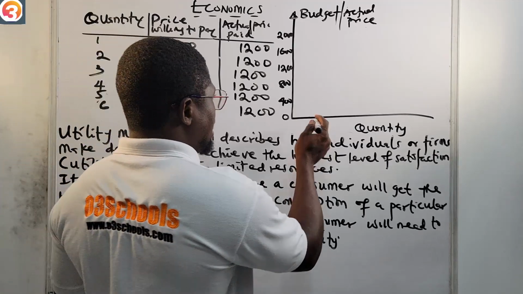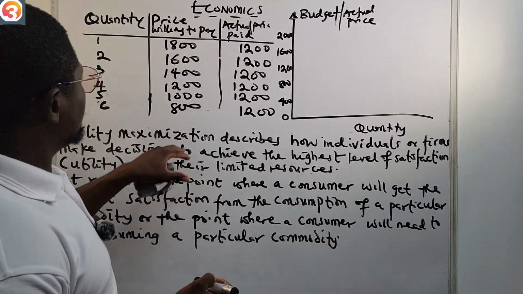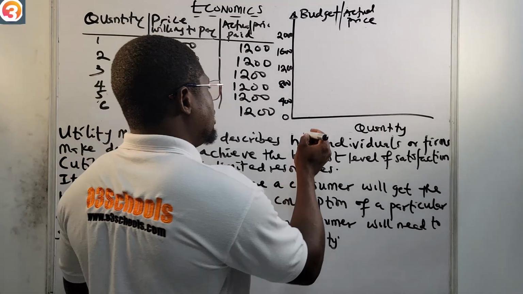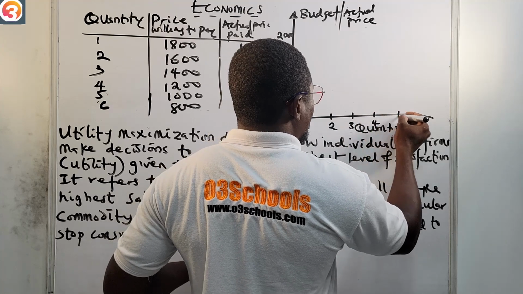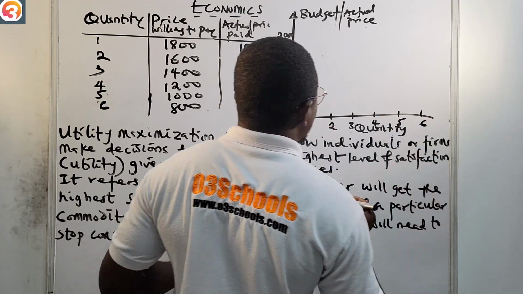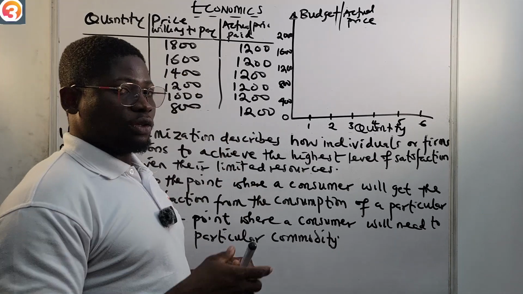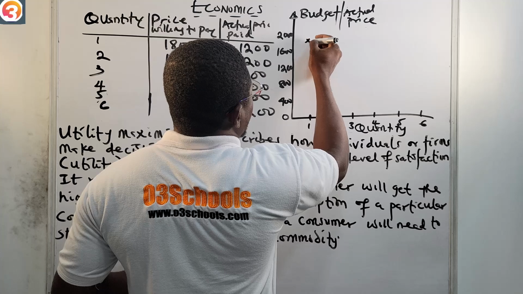Correct. Let us see: 1, 2, 3, 4, 5, 6. So I have 6 quantities here. I'm going to have the 1, 2, 3, 4, 5, 6. So now when the quantity was 1, the price I was willing to pay is 1,800. So 1 at 1,800.